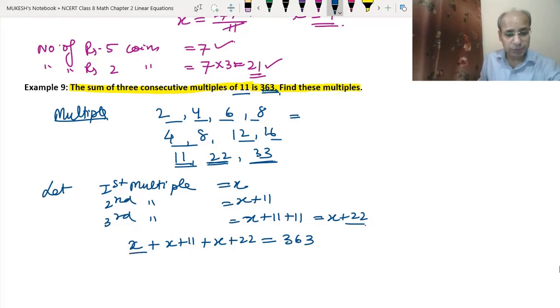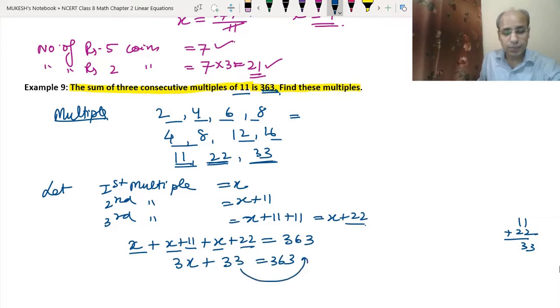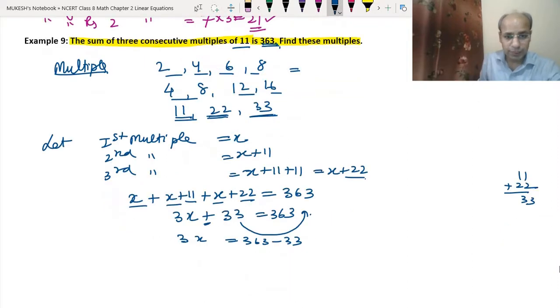Okay, so x plus x plus x means 3x: 1x, 2x, 3x. 11 plus 22 means 33. So we got 3x plus 33 equal to 363. Now we will take 33 to the other side. So it becomes 3x equals 363 minus 33, because here it is positive, so on the other side it will become negative. So 3x equals 363 minus 33.